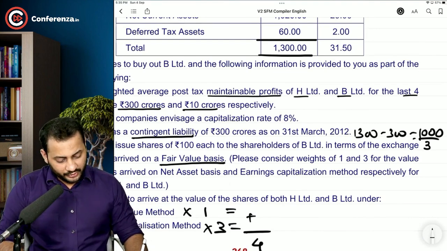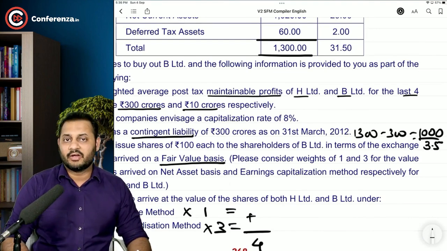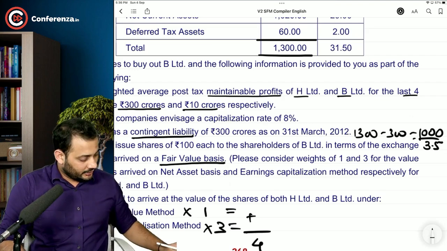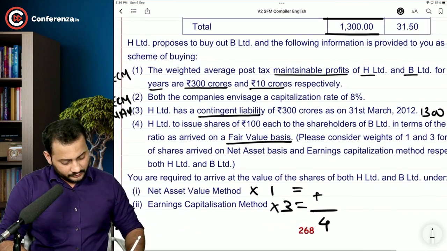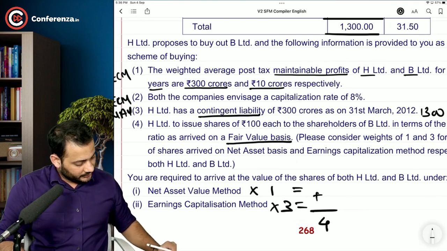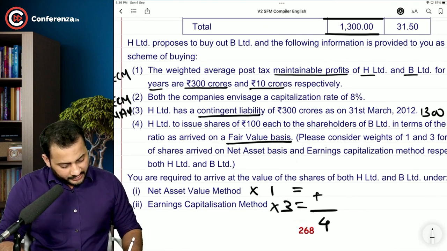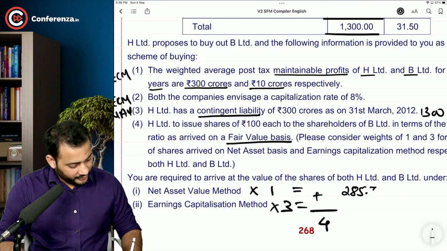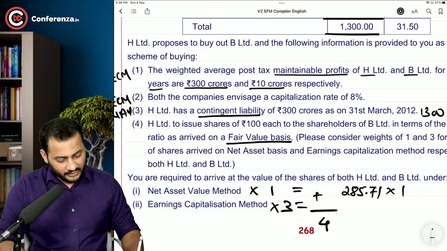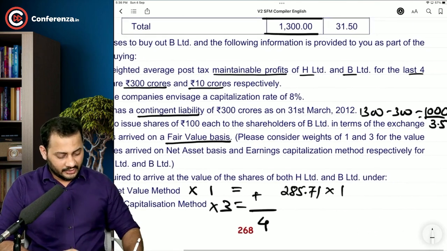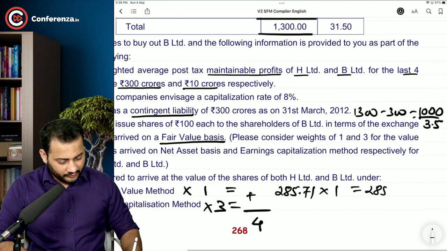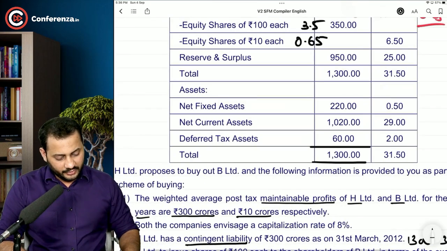So what are we going to do? We will divide it by 3.5 crore. So 1000 divided by 3.5 will give you per share price of 285.71, which will be multiplied by 1 as the weight, and the total will be 285.71.